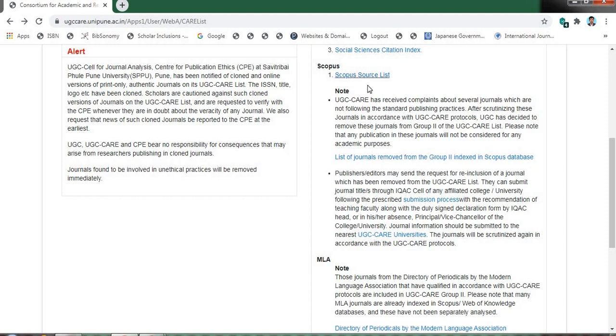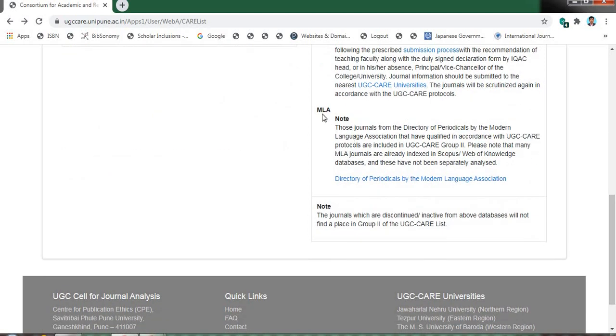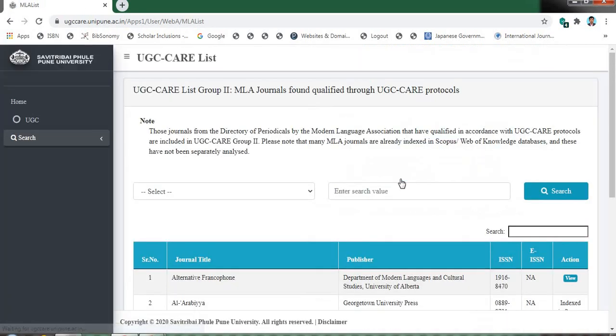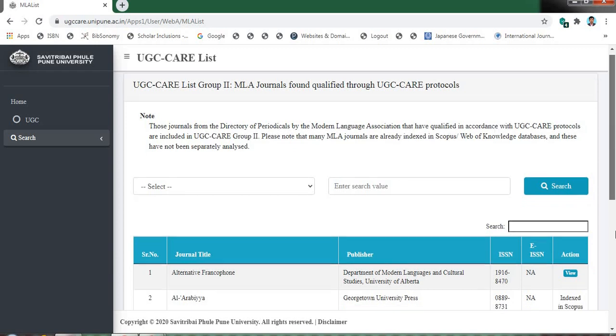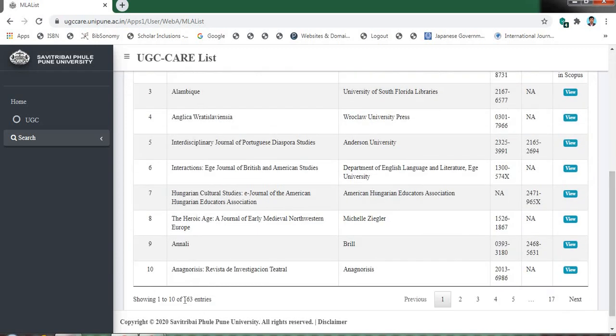So note that not all Scopus indexed journals are part of UGC CARE list group 2. UGC has removed 77 journals, and you can find that list here. Those 77 journals are not part of UGC CARE list group 2. And another one, the MLA database. The journals identified from the MLA database are listed here, and these journals will also come under UGC CARE list group 2. Here you can find 163 journals. All these 163 journals are part of UGC CARE list group 2.